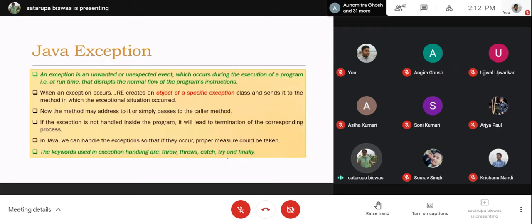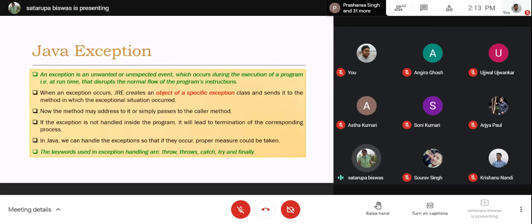If the exception is not handled inside the program, it will lead to the termination of the corresponding process, because the JRE is going to handle it and the JRE will stop the program. In Java, we can handle the exceptions so that if they occur, proper measures could be taken. If the exception occurs and you cannot permit your program to stop then and there, then you should handle it. And you will have ample chances to run all the inevitable portions of your code.